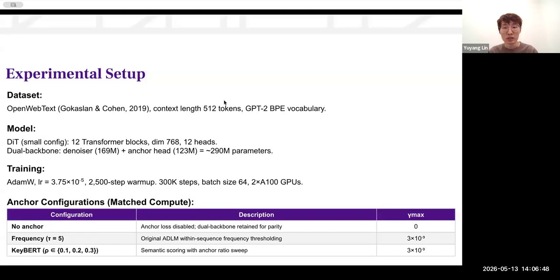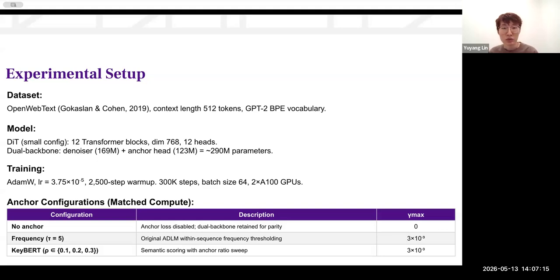Our experimental setup utilized the OpenWebText dataset with a text length of 512 tokens. We trained a small DiT configuration and a dual backbone totaling roughly 290 million parameters. Training ran for 300,000 steps on 800 GPUs.